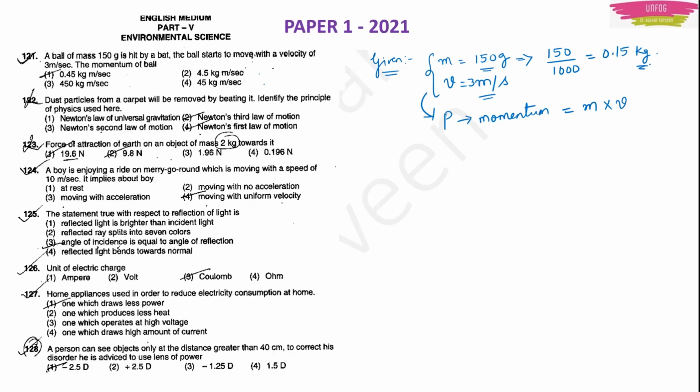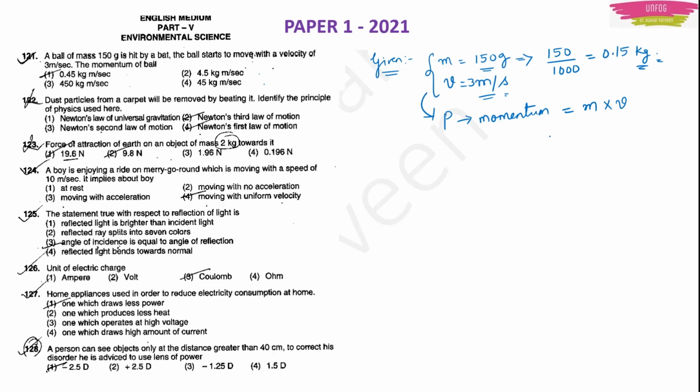Now you match the options. One is kg, the other is meter per second. Yes, in all 4 options also you have kg meter per second. So now also we have not reached the right answer, but at least we have an idea that our unit is matching. So we are going in the right way.